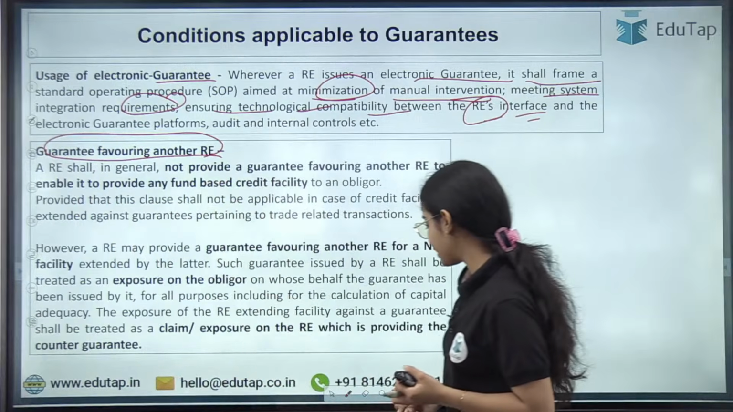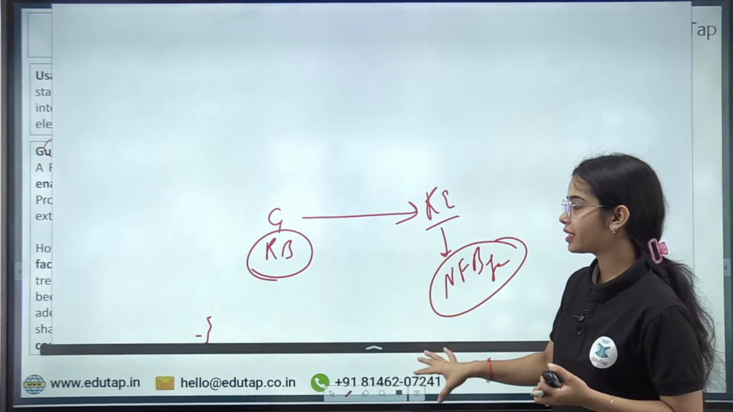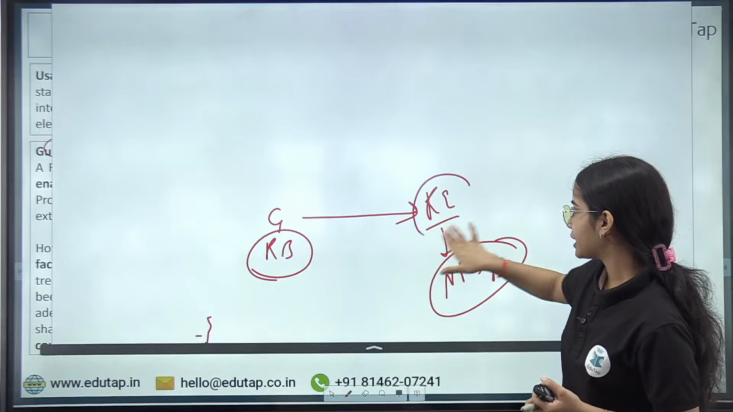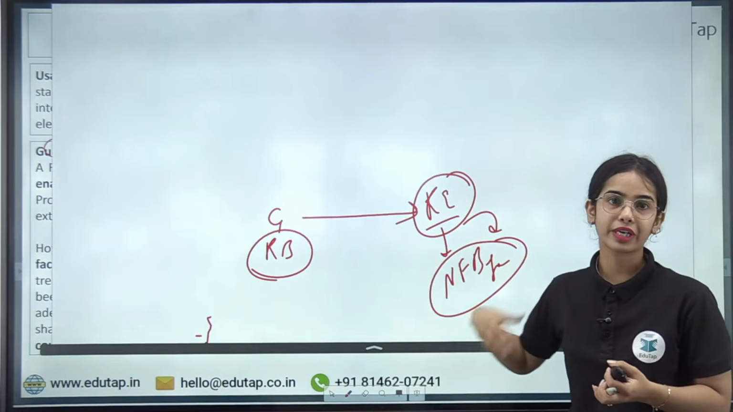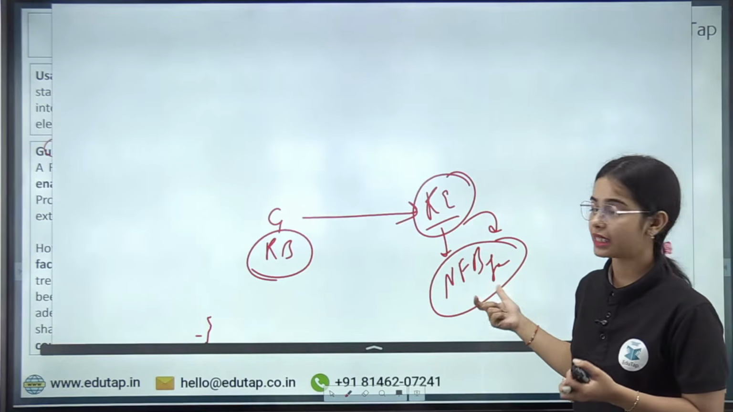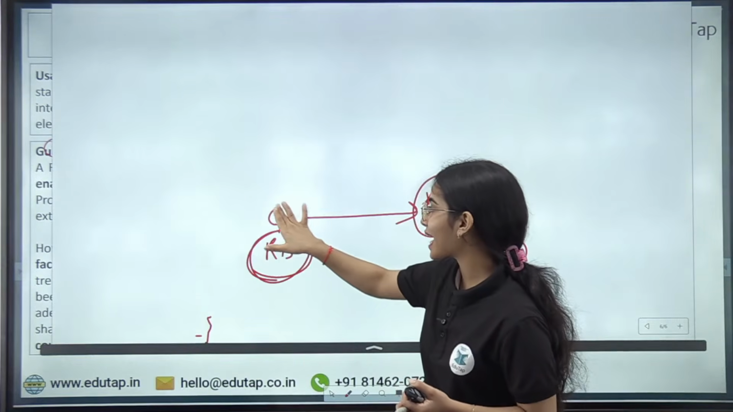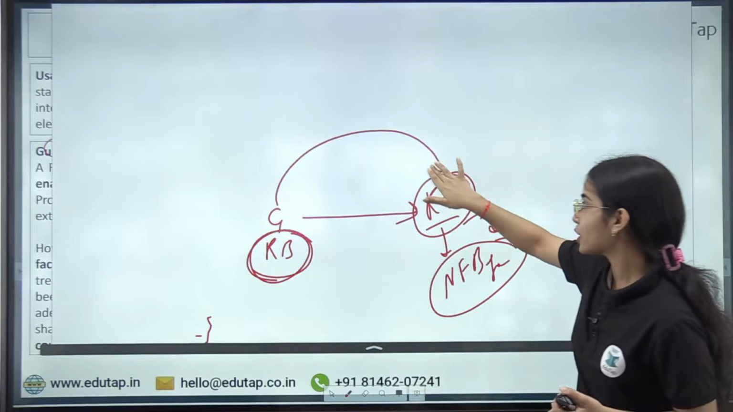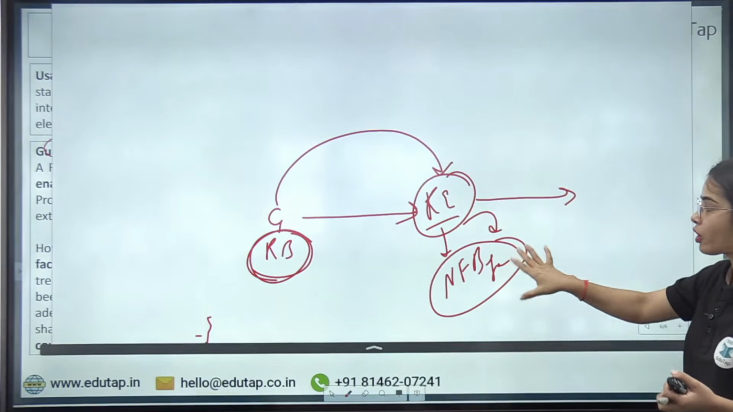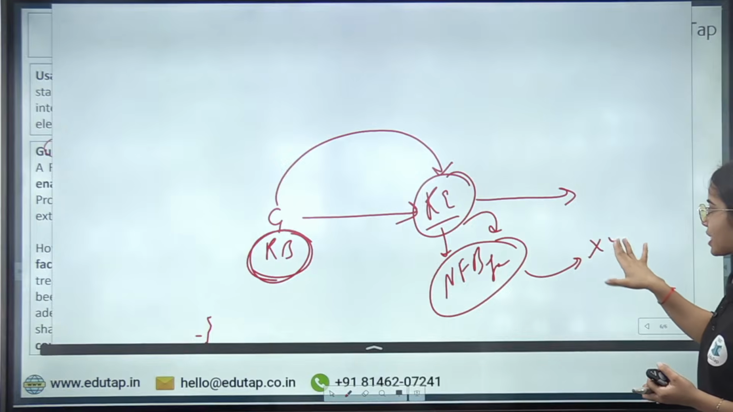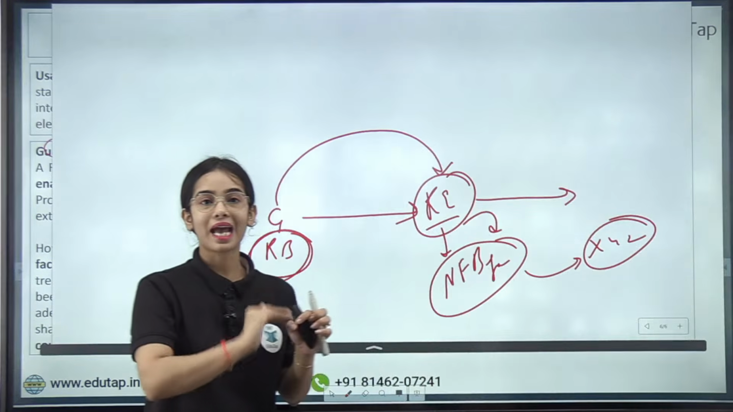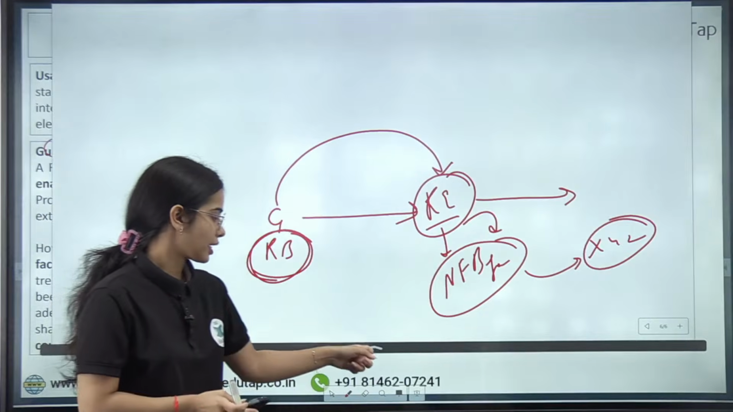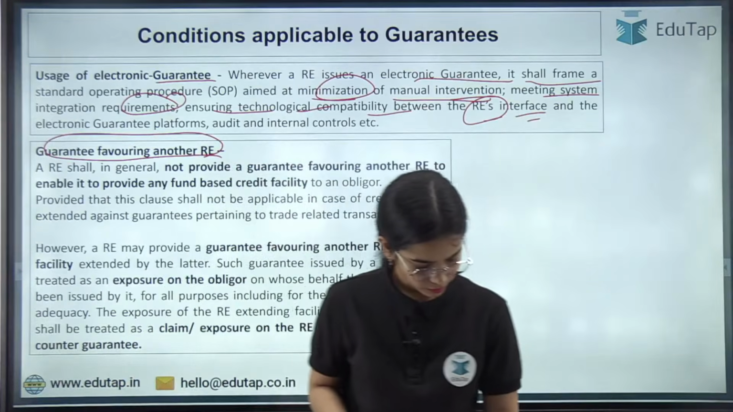Now, guarantee favoring another regulated entity. As I have told you that there can be a counter guarantee. Counter guarantee basically means that the regulated entity has given a non-fund based facility, a guarantee or letter of credit or any other non-fund based facility. So another regulated entity is providing guarantee for this regulated entity that has provided the non-fund based facility to some XYZ entity or person. So this is a counter guarantee, that is guarantee on guarantee. Okay, that is the idea. Any confusion till now?